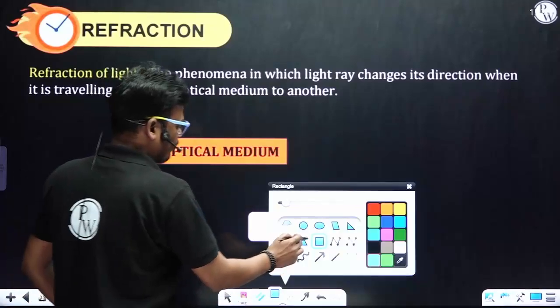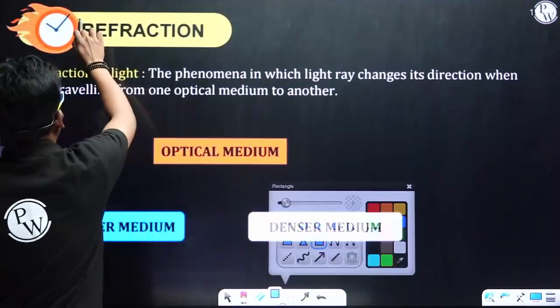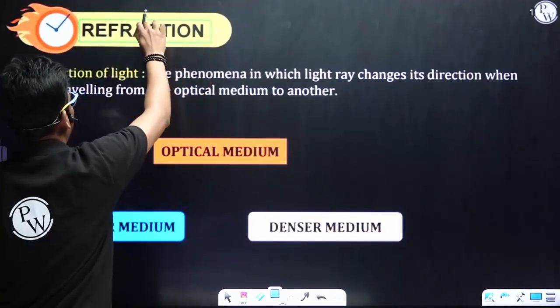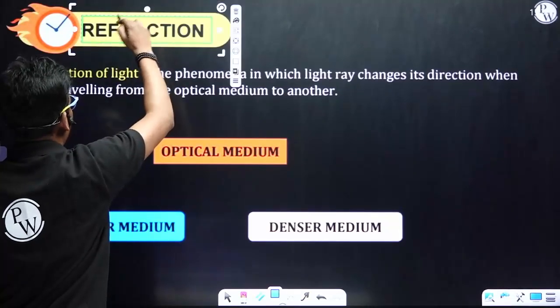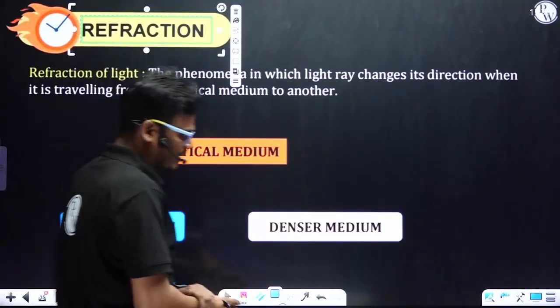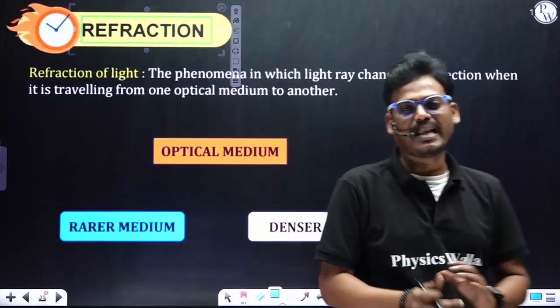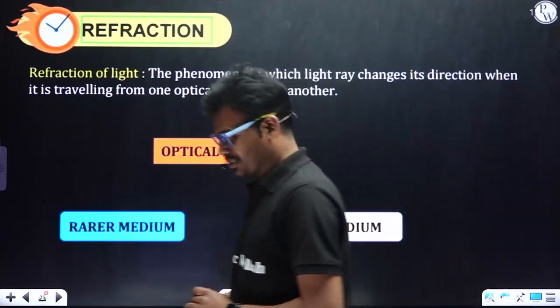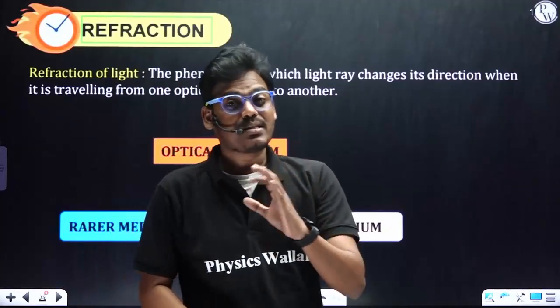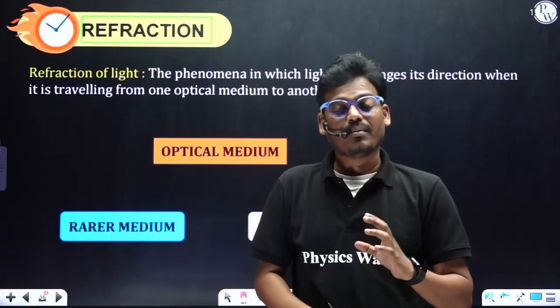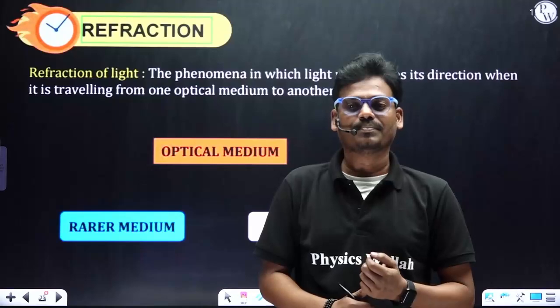Okay. So before moving on to the topic of refraction, let's try to understand optical medium. Optical medium means it is nothing but a transparent medium. So first of all, reflection means bouncing back of a light ray into the same medium. But what about refraction of light?